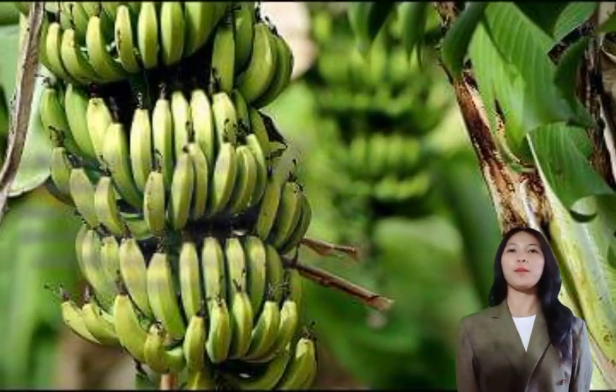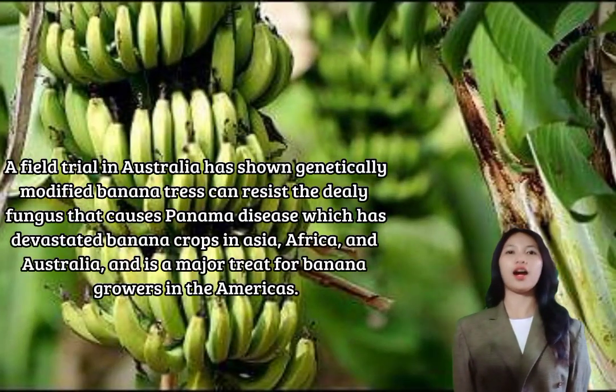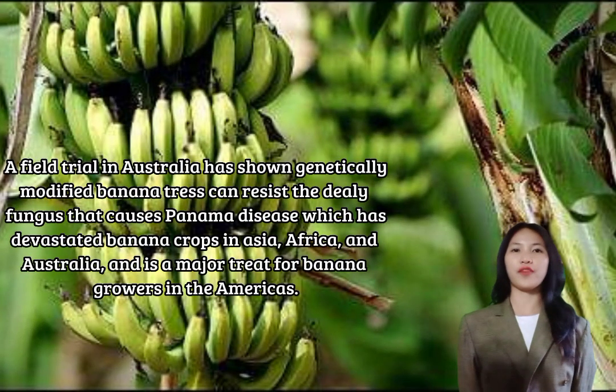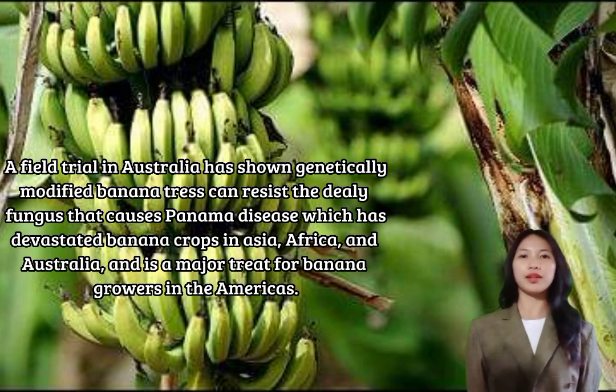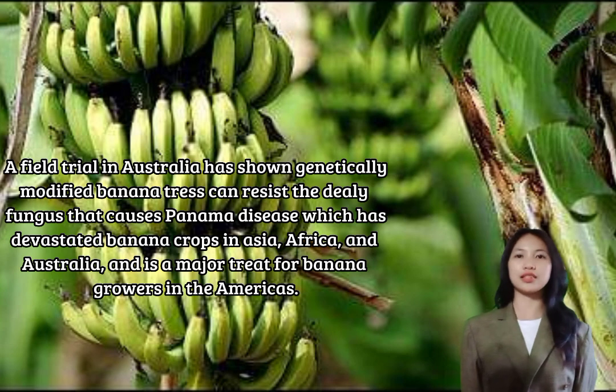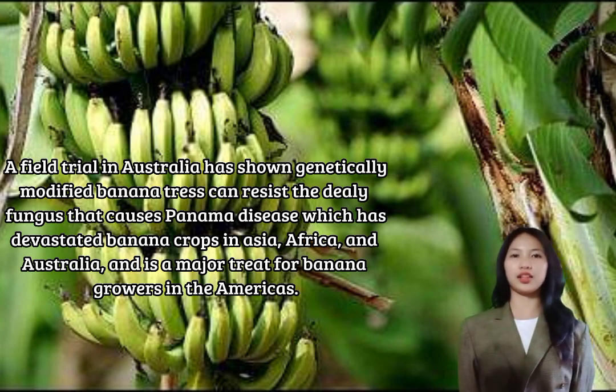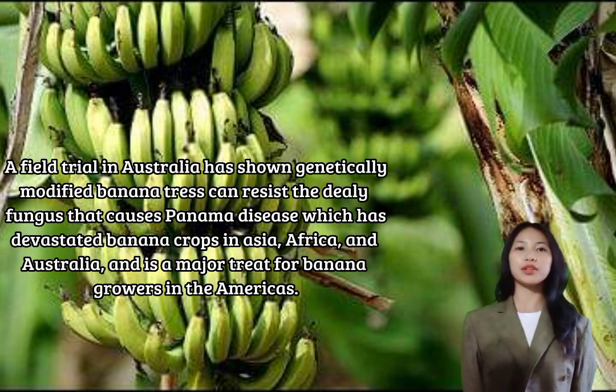Example number 2. Banana. A field trial in Australia has shown na ang genetically modified na mga puno ng saging ay pwede malabanan ang nakakamatay na fungus na nag-cause ng disease sa Panama na nag-destroy ng mga tanim ng saging sa Asia, Africa at Australia at malaki ang banta para sa mga magsasaka ng mga saging sa Americas.